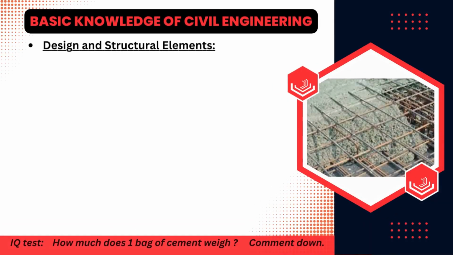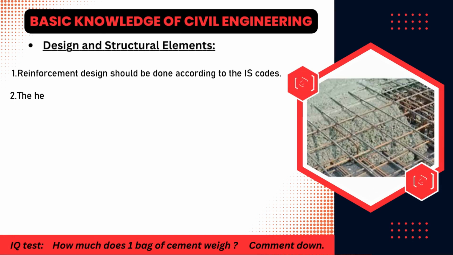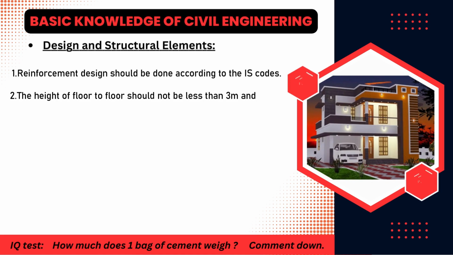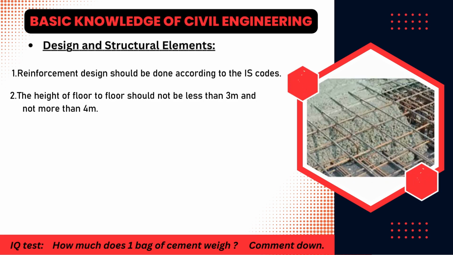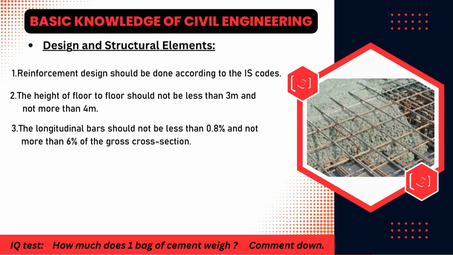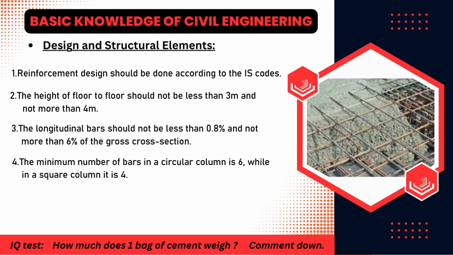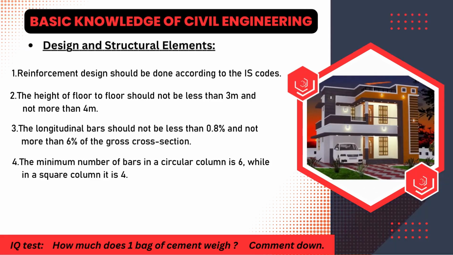Moving on to design and structural elements. Reinforcement design should be done according to the IS codes. The height of floor to floor should not be less than 3 meters and not more than 4 meters. The longitudinal bars should not be less than 0.8% and not more than 6% of the gross cross-section. The minimum number of bars in a circular column is 6, while in a square column it is 4.